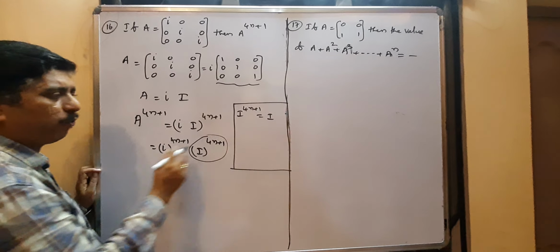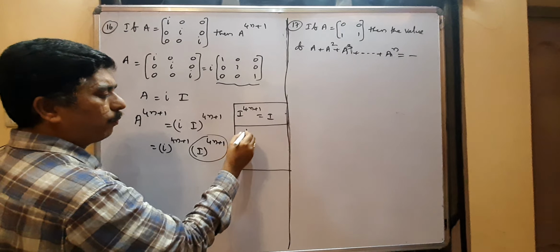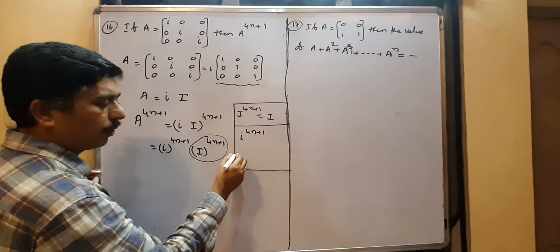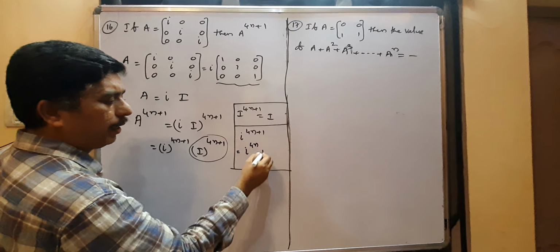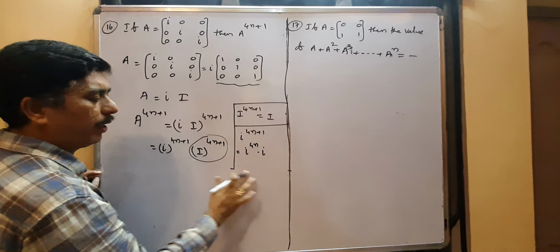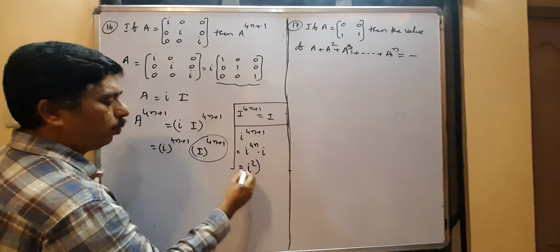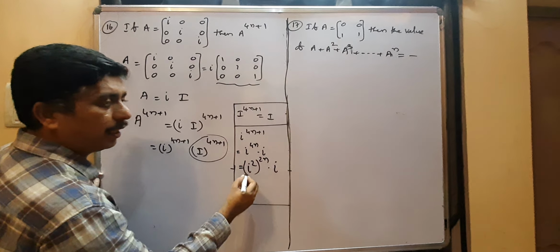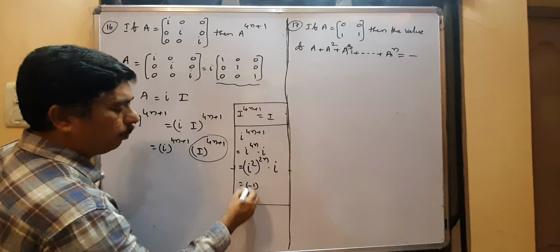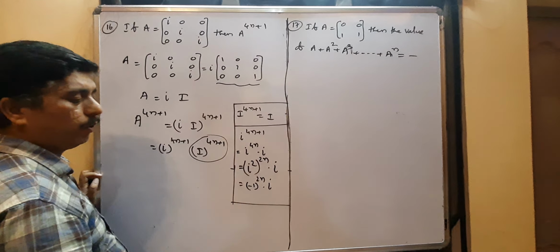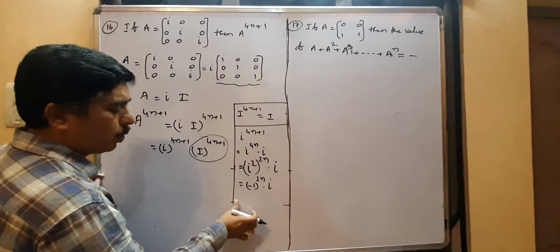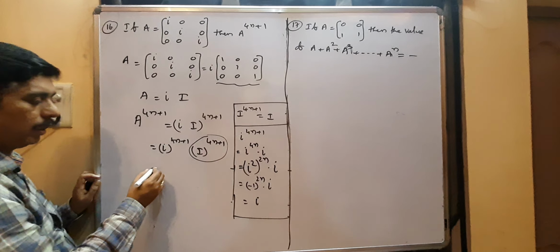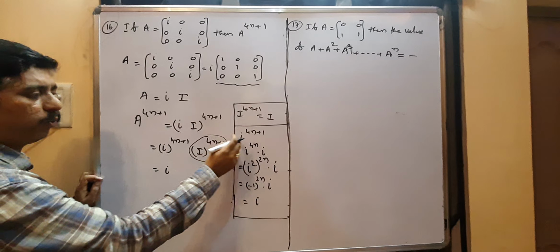Now what about i power 4n plus 1? This small i is the imaginary number, since i square value is minus 1. This is i power 4n into i. i power 4n can be written as i square whole power 2n into i. Small i square value is minus 1, so we get minus 1 whole power 2n into i. Minus 1 to an even power is plus 1, so plus 1 into i is i. So i power 4n plus 1 is i.